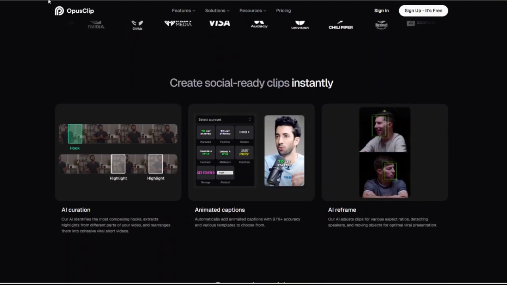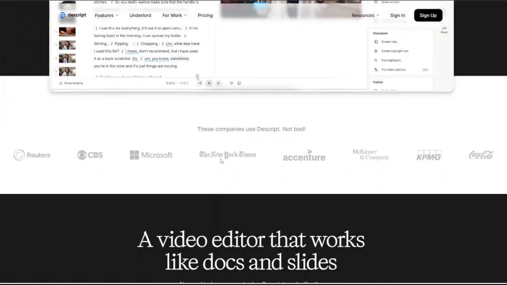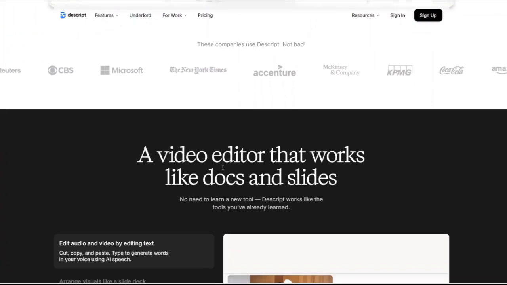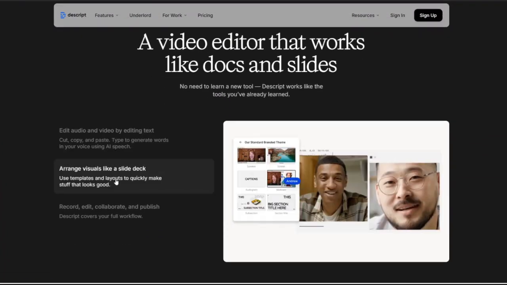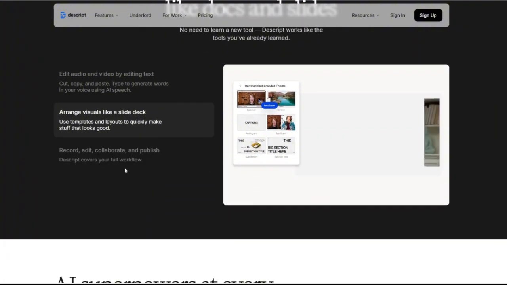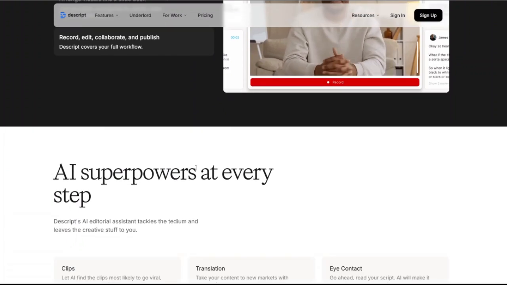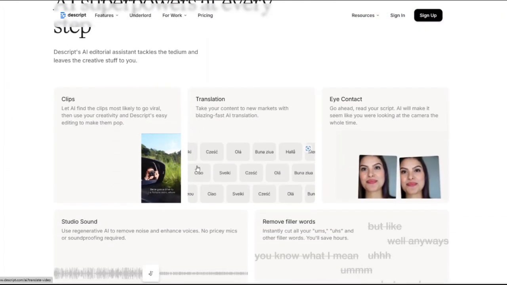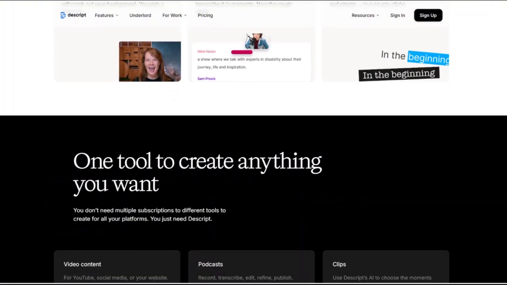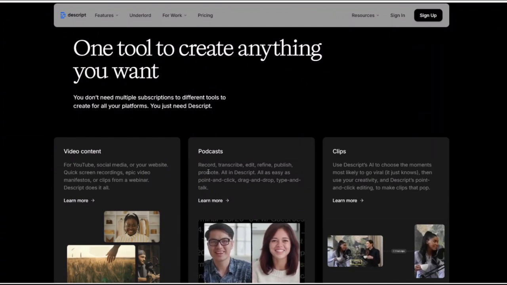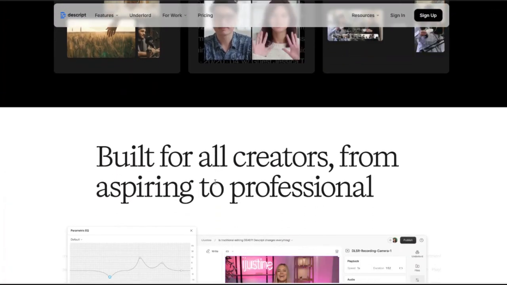Let's dive right in. Descript is an AI-powered, fully featured end-to-end video editor designed to make video editing as simple as editing text. Imagine being able to cut, copy, and paste sections of your videos just like you would in a Word document. Descript offers this intuitive approach, allowing users to edit audio and video by editing text, arrange visuals like a slide deck, and seamlessly record, edit, collaborate, and publish content. It's a comprehensive tool that covers your entire workflow, making it accessible even to those without prior video editing experience.